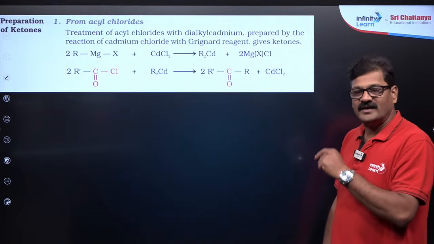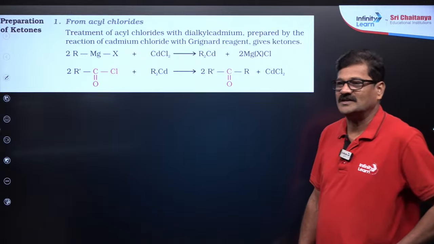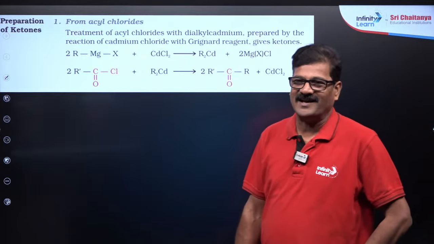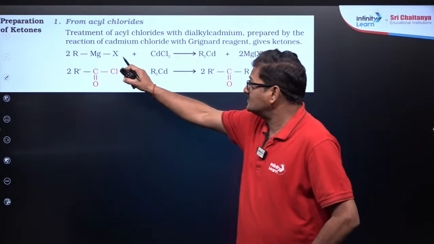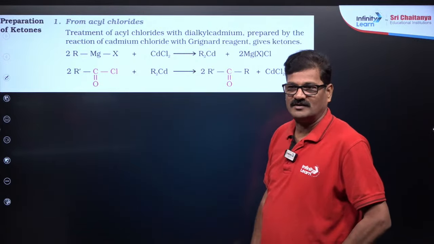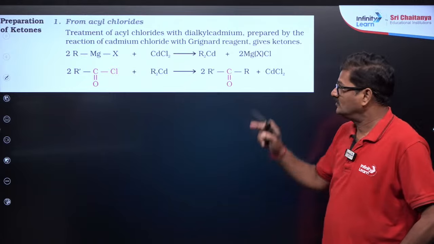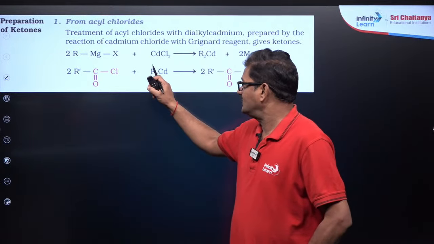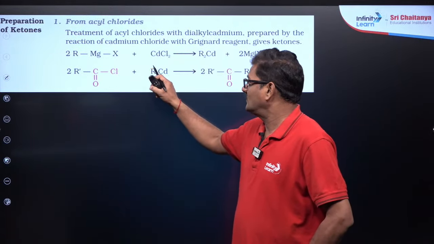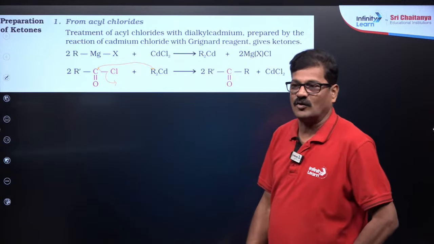And here again Grignard reagent is seen in the preparation of ketones. So dialkyl cadmium. Grignard reagent reacts with cadmium chloride, so you are going to get dialkyl cadmium. Now this dialkyl cadmium is going to react as a nucleophile on alkyl acid chlorides.